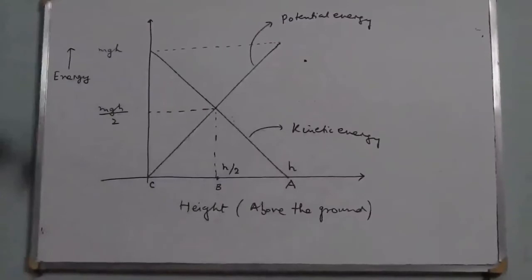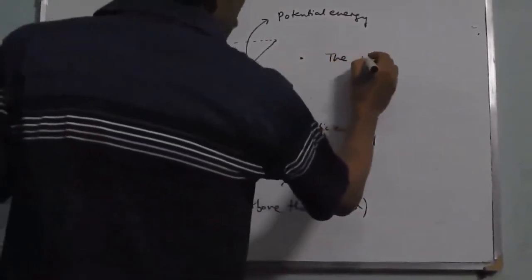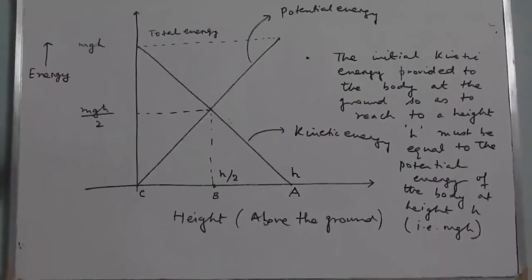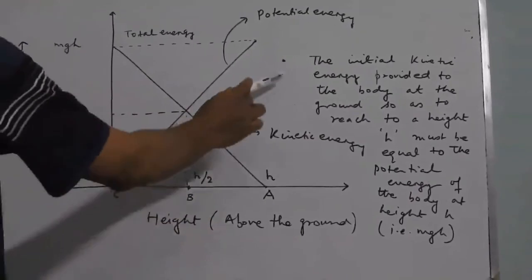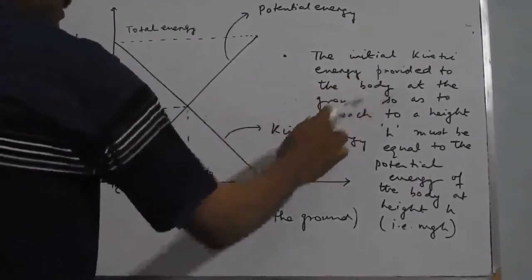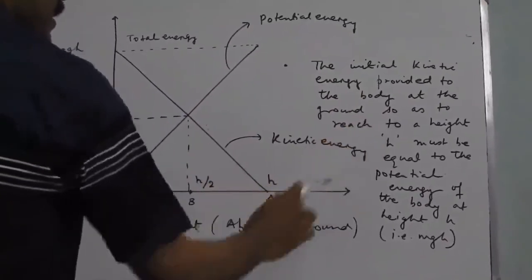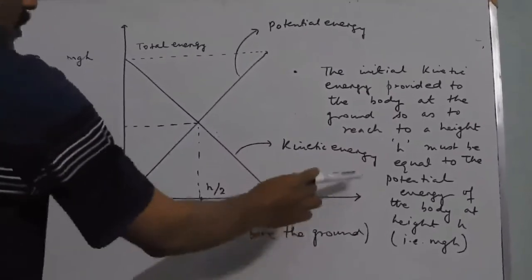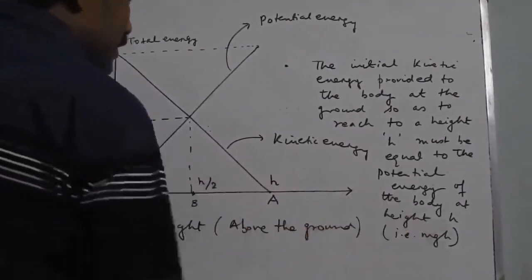The initial kinetic energy that is provided to the body at the ground so that it reaches the height h above the earth's surface must be equal to the potential energy of the body when it has reached the height h.